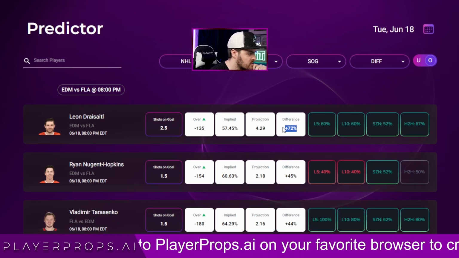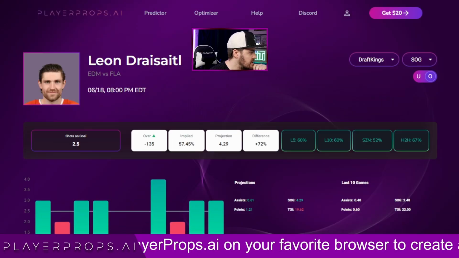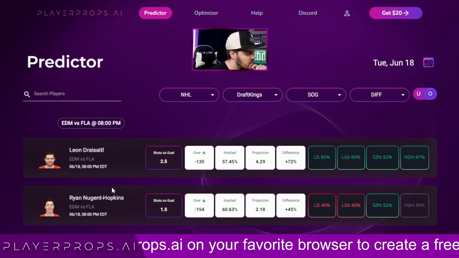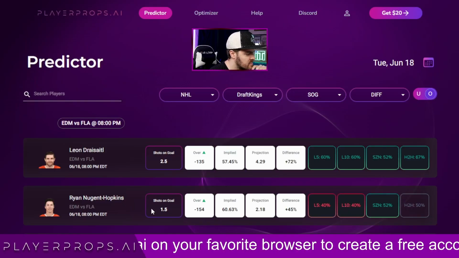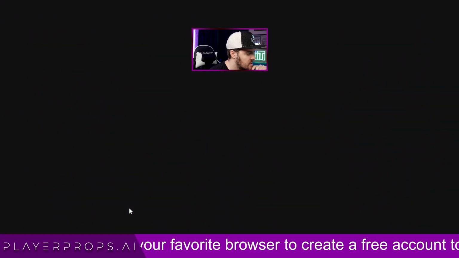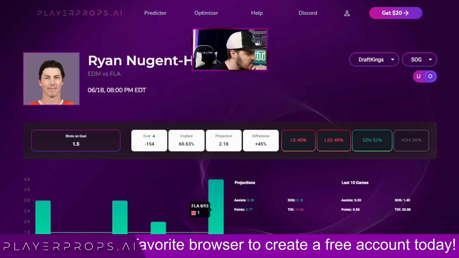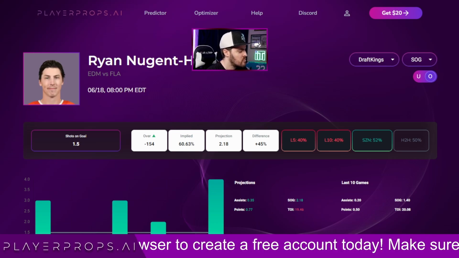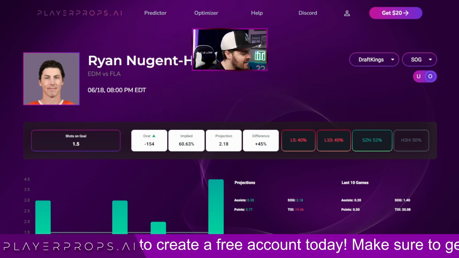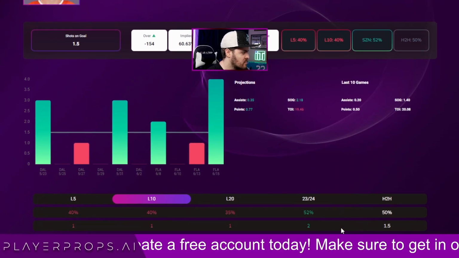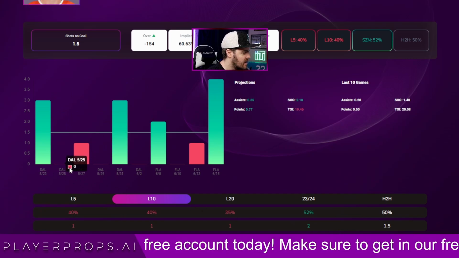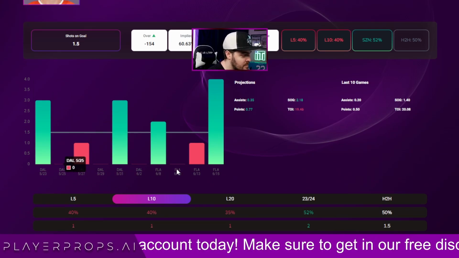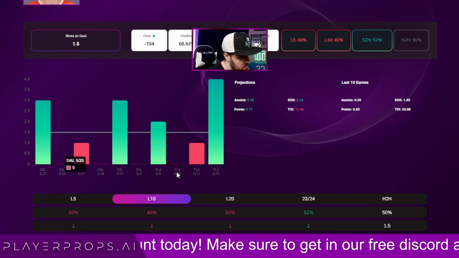So he's the only person that, well, so Ryan, I didn't mean to click on him again. I think I've looked at him a handful of times in this series. For shots on goal, if I look at their last 10, let me pull up this graph a little bit higher here. If I look at their last 10 and they have 1, 2, 3, 4 games where they literally have 0 shots on goal, I don't like it.